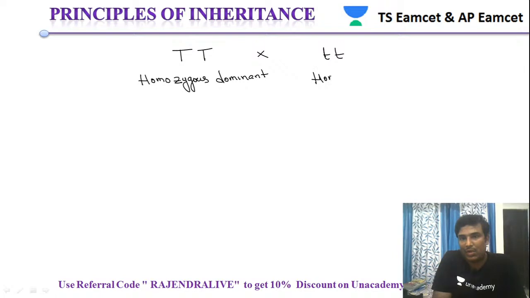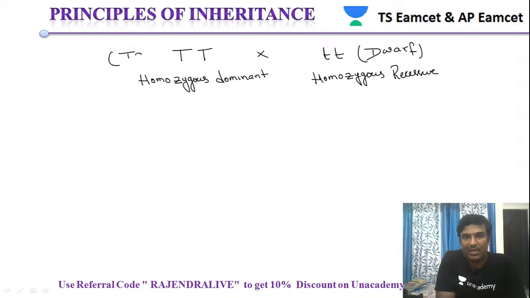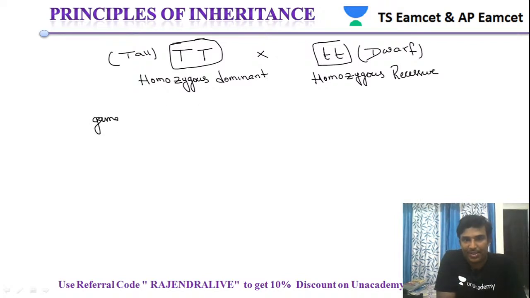This is homozygous recessive, so this is dwarf. Small t indicates it is a dwarf, and this is a tall plant. From this genotype, capital T, and from this genotype, small t, we will get the gametes. So we will get only one type of gamete, that is capital T, whereas from small t we also get one type of gamete, that is small t.